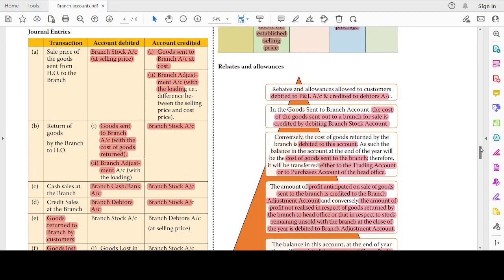I think it is similar to discount, right? Rebates and allowances allowed to the customers are debited to the profit and loss account, because it is selling and distribution expenses, and credited to the branch account. Administration expenses are also debited to the profit and loss account.